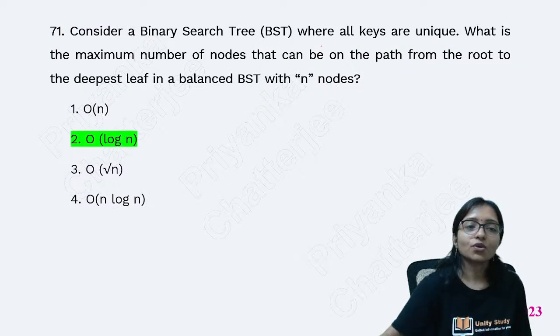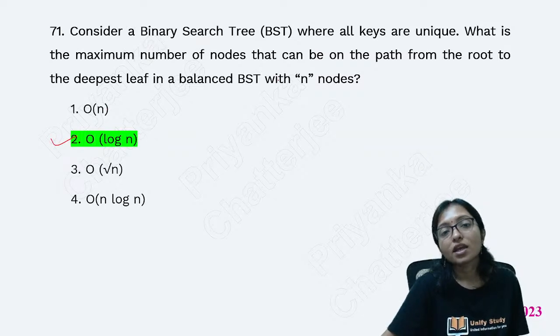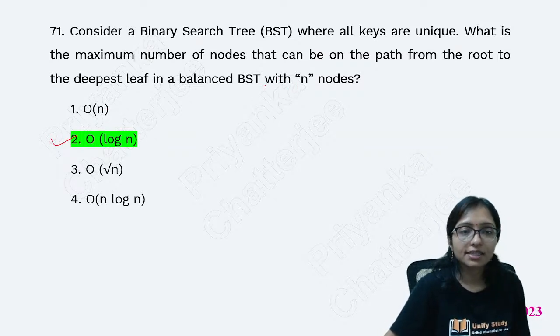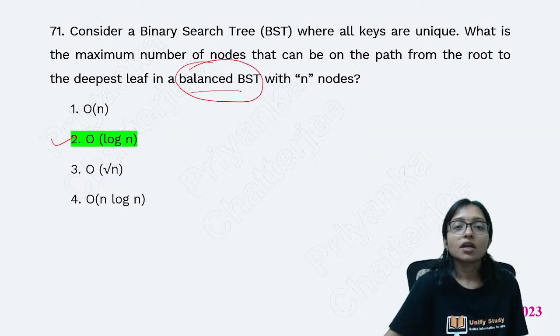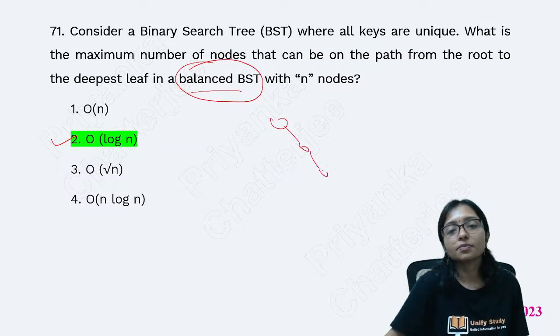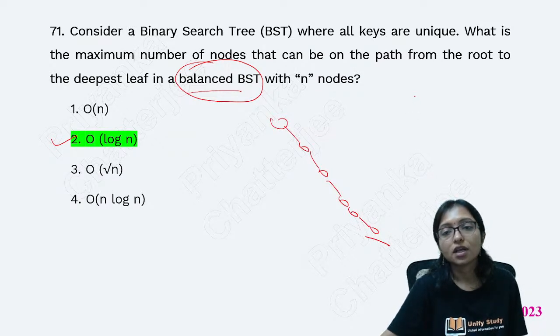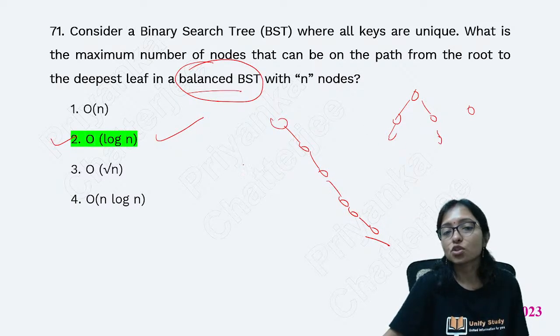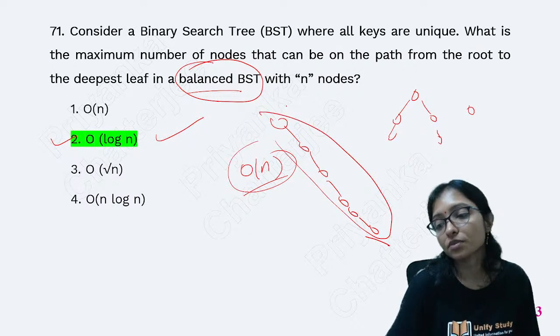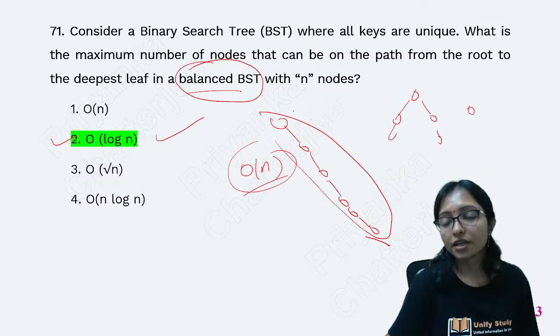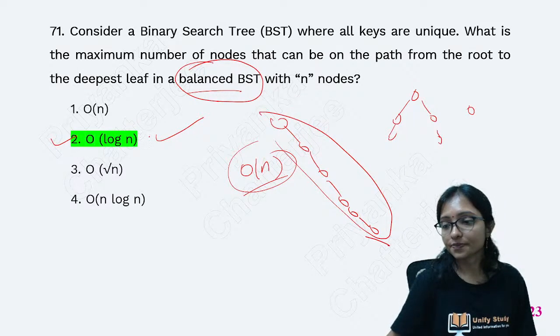Question number 42 answer will be this one. Because if it is asking worst case, then it is different. But it is given that it is a balanced BST. In a balanced BST, it is not possible to get skewed. It is not possible. Always it should be balanced. So in a balanced BST, it is always order of log n. That's why it is not possible to be order of n. In the worst case, if I am getting a skewed tree, then it is possible, but it is not a skewed tree. Right? So that's why it is your answer.